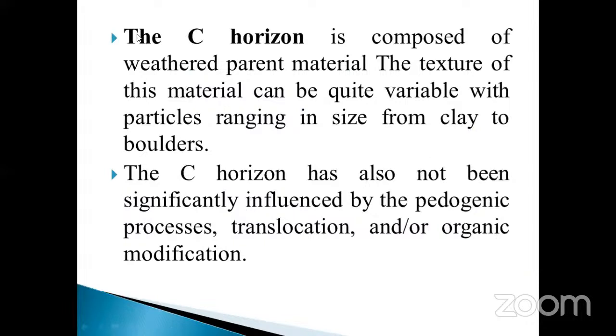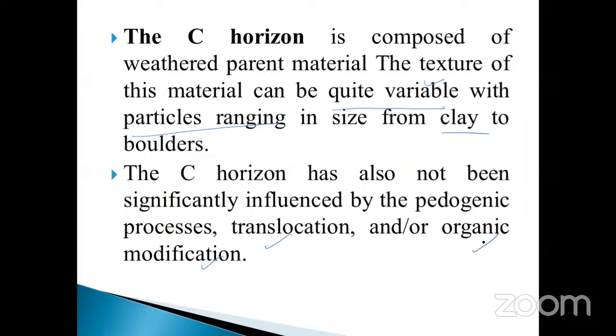And then the C horizon is composed of the weathered parent material. The structure of the material can be quite variable, with particles ranging in size from clay to boulders. So in each and every layer there is a variation, isn't it? The C horizon has also not been significantly influenced by the pedogenic process, translocation, and organic modification.